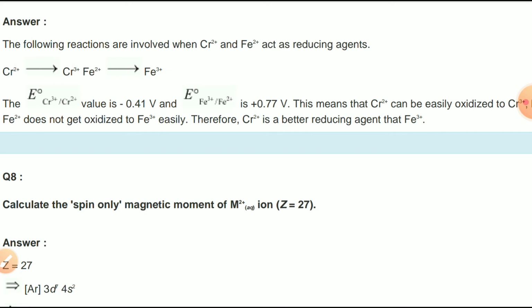This means that Cr2+ can be easily oxidized to Cr3+ and Fe2+ does not get oxidized to Fe3+ very easily. Therefore, Cr2+ is a better reducing agent than Fe2+.